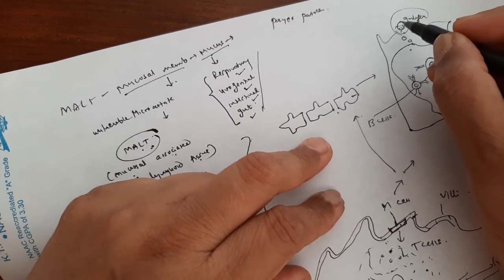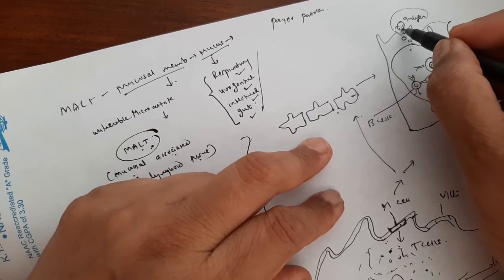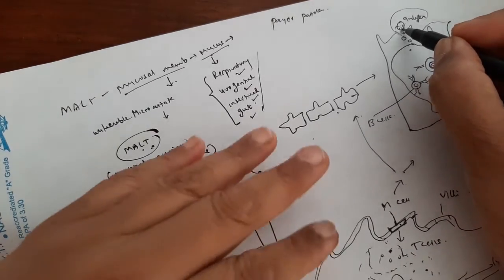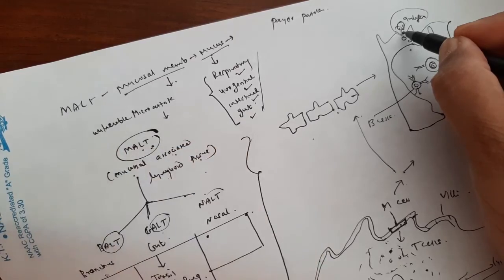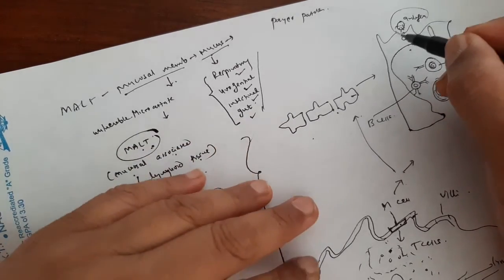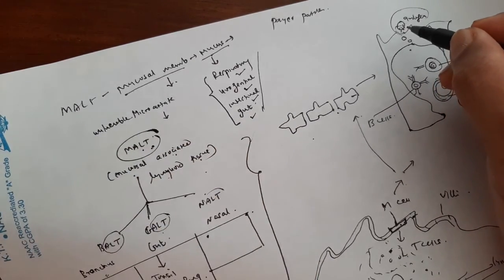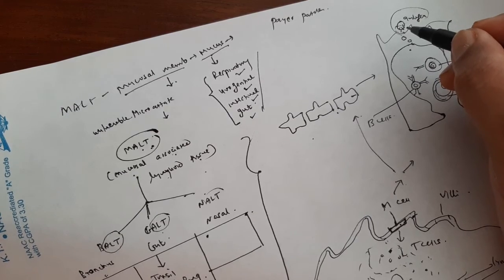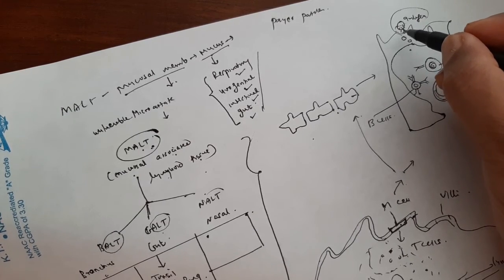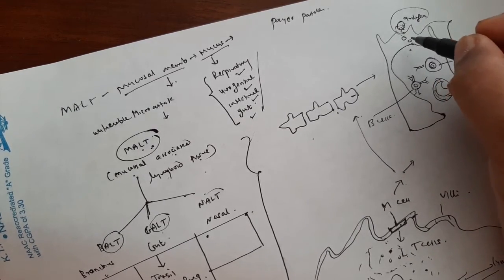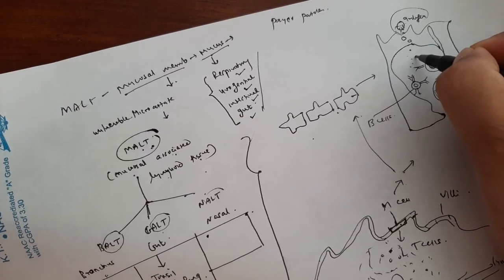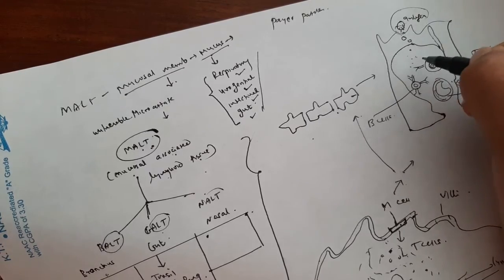These M cells are present in the digestive tract, the respiratory tract and the urogenital tract associated MALT, that is, these lymphoid tissues. The antigen is transported across the cell and released into this basolateral pocket, and here the antigen is processed.